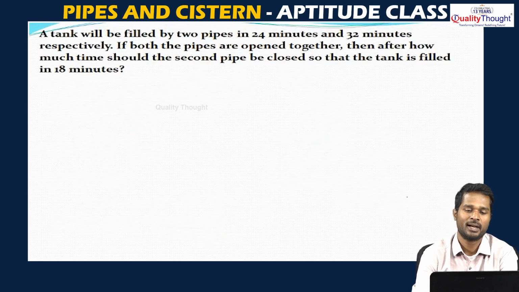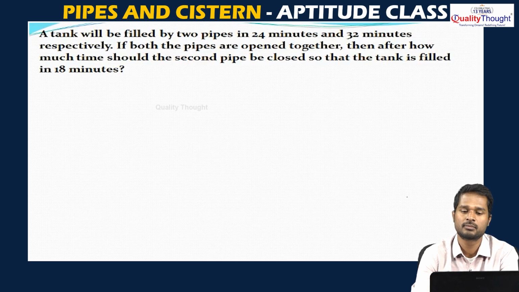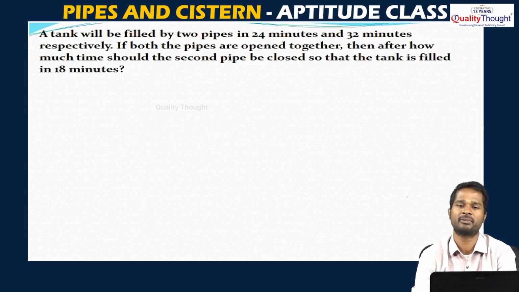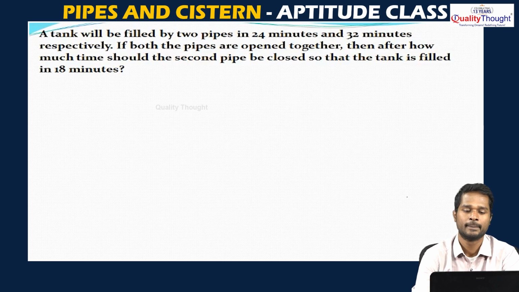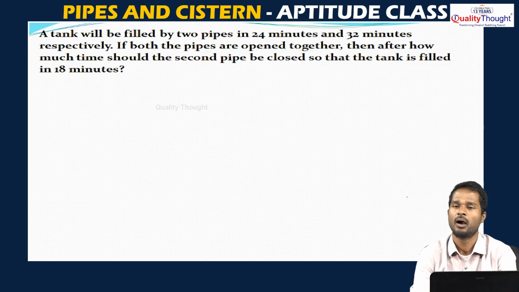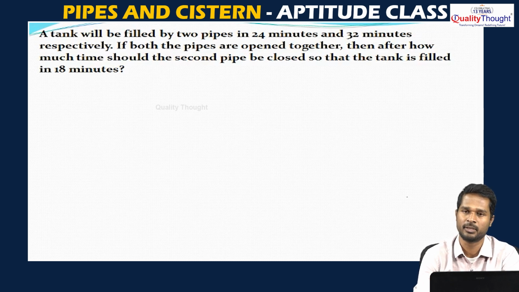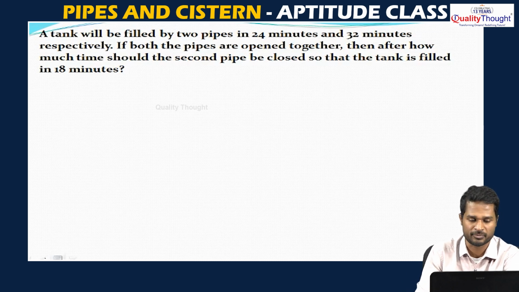See this question, a tank will be filled by two pipes in 24 minutes and 32 minutes respectively. So there are two pipes, one pipe will take 24 minutes, another pipe will take 32 minutes to fill the tank. If both the pipes are open together, then after how much time should the second pipe be closed so that the tank will be filled in 18 minutes. So here is a case that after they both are open together, after how much time this second pipe should be closed so that the tank will be filled exactly in 18 minutes. Now let us see how to solve this type of questions.